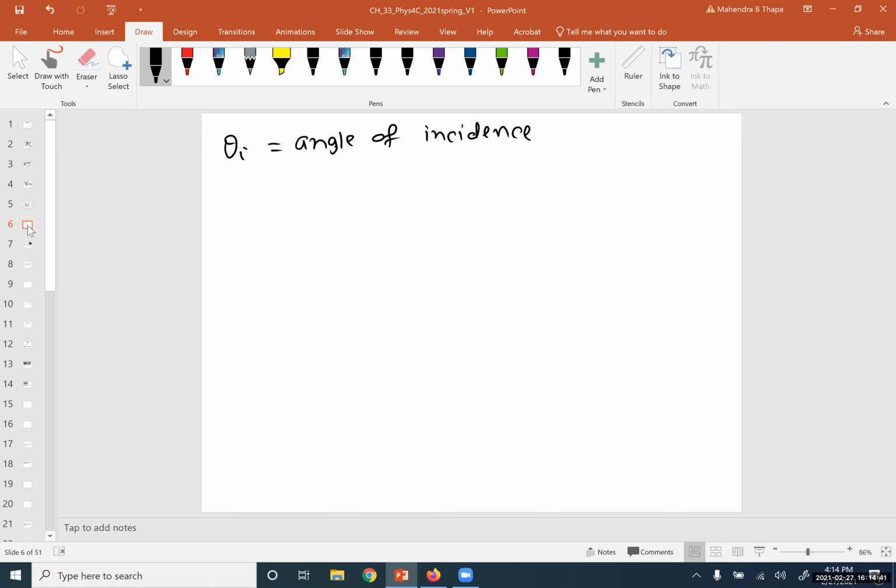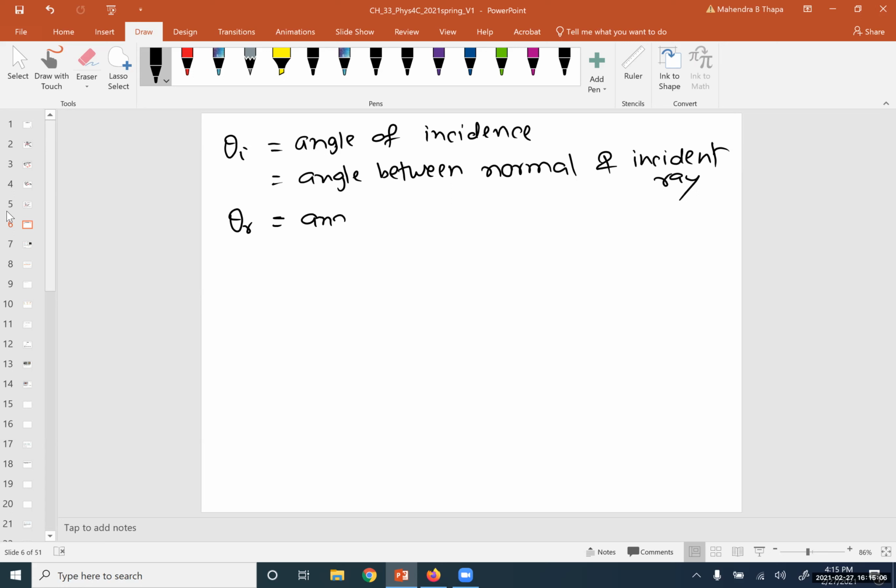Okay, so from the picture, this is clear that this is the angle between the normal and the incident ray. And let's see theta R. Theta R is the angle of reflection. Okay, angle of reflection.